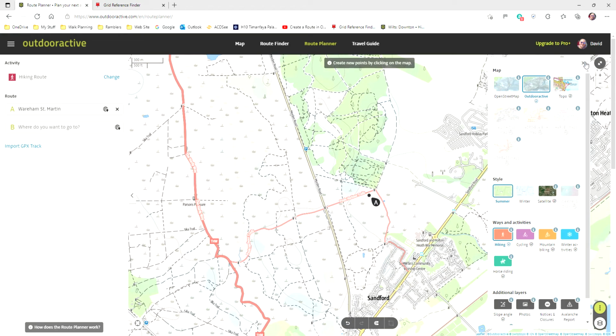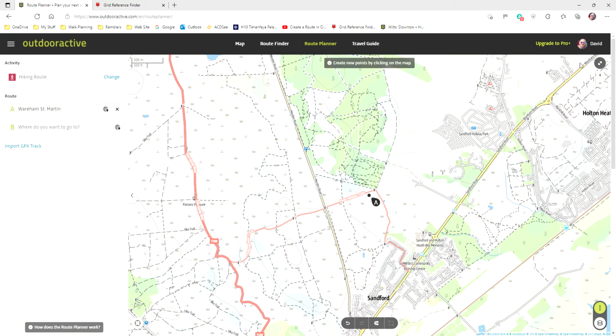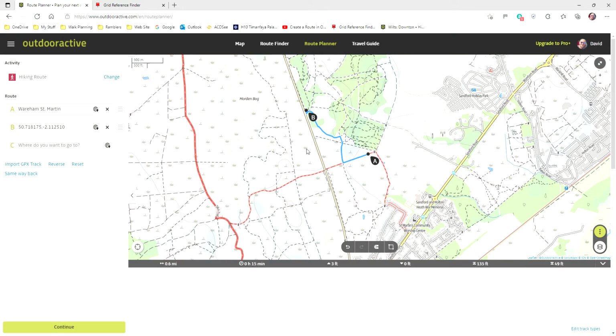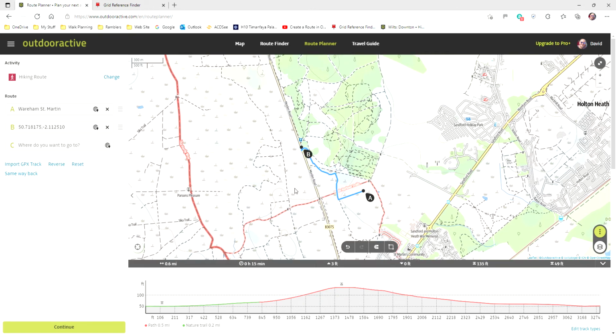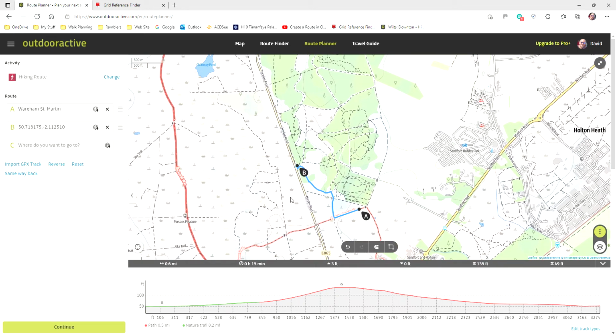Now I'm going to just close the map panel. Okay, so we've got our starting point here, but that's not where we want to start from. Here's a car park. So what I'm going to do is put a waymark in there for the start. So I click on there, and you can see OutdoorActive has constructed a route going along the path network. Just drag that down out so I can see a bit better. So you can see we've got waypoint A and waypoint B.